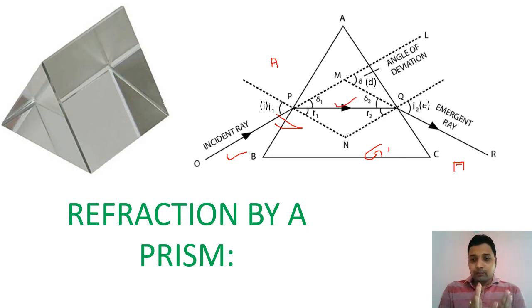When the ray strikes the air-glass interface, we get a refracted ray. After refraction, when the ray comes from glass to air, it goes away from the normal. For that reason you can see the emergent ray coming away from the normal, toward the base.